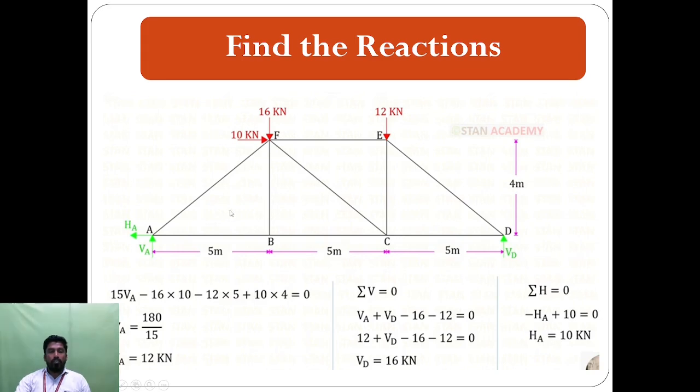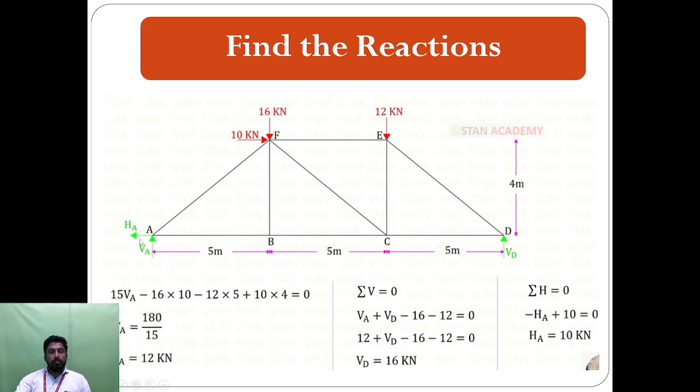There are two horizontal forces in this picture: 10 kilonewton and HA. If the force acts left to right it is positive, and if it acts right to left it is negative. So we apply summation H equals 0.